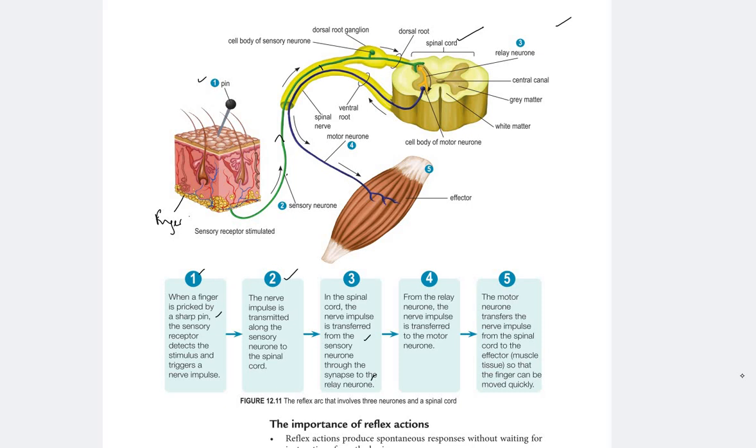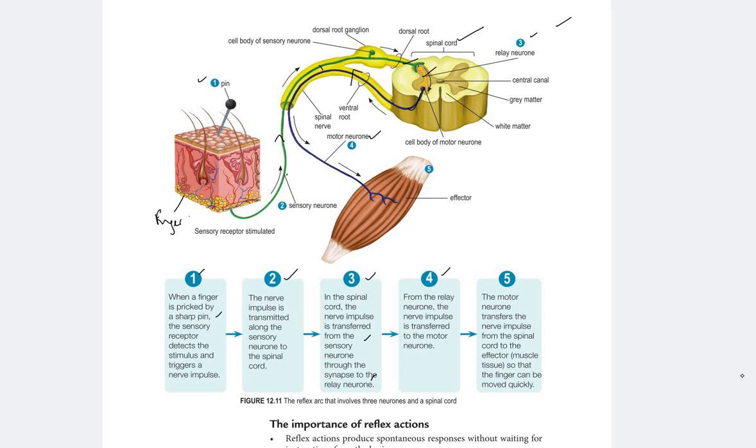Then number 4, from the relay neuron, the nerve impulse is transferred to the motor neuron.